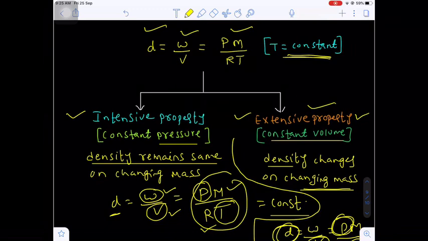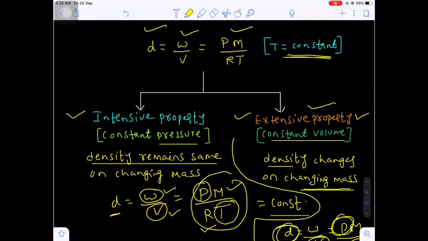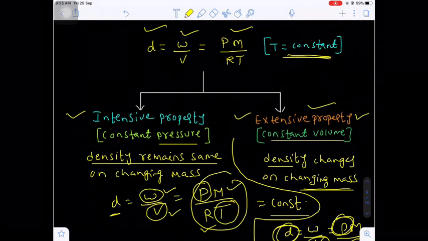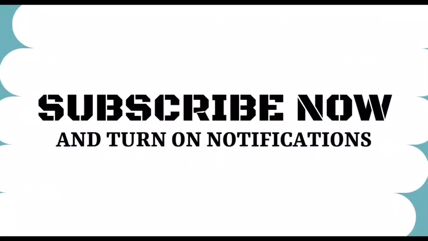Once again I am repeating, the density of an ideal gas may be an extensive property, may be an intensive property. If the pressure is constant along with the temperature, then it is intensive. If there is a constant volume along with the temperature, then it is extensive.